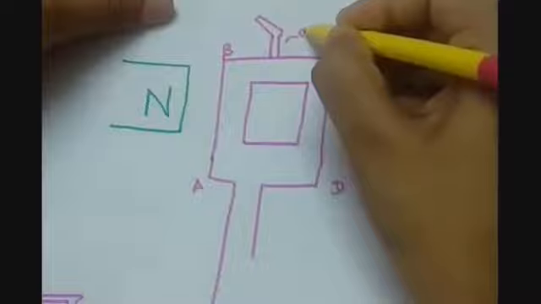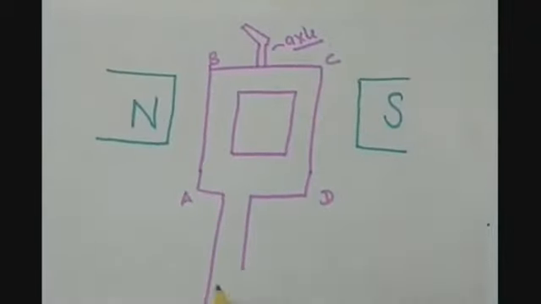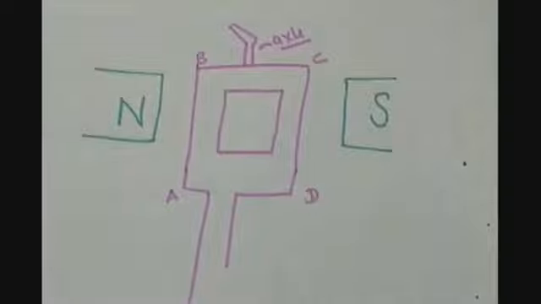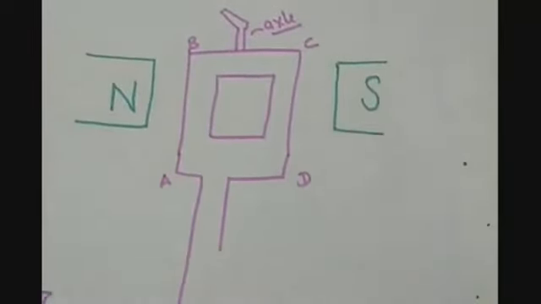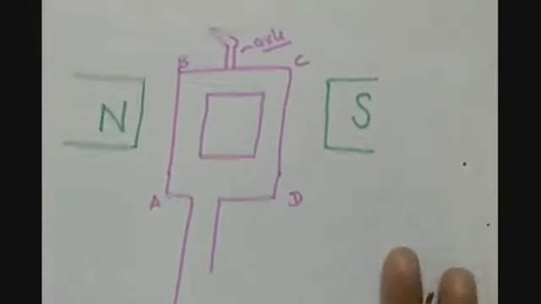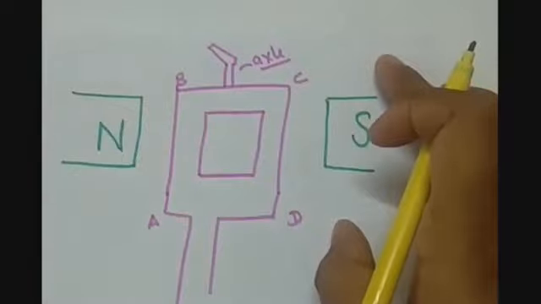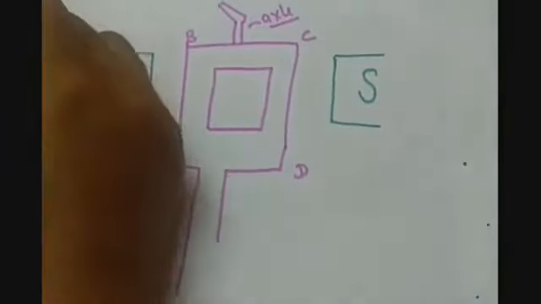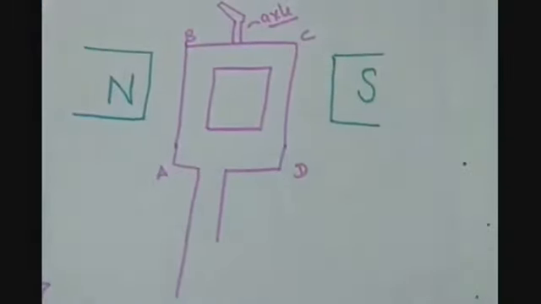So this is our axle. Then in case of the AC generators, the difference comes here. Till now, the construction of the generator in case of AC generator and DC generator will be the same. But here, first let us talk about the AC generator. What will be the case of AC generator?